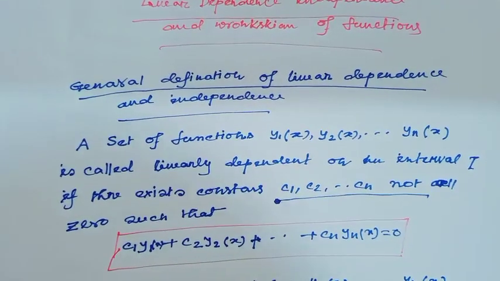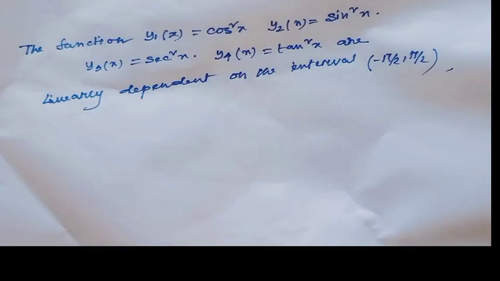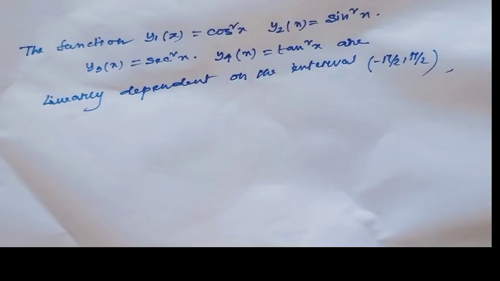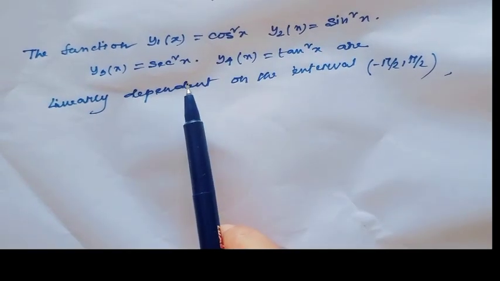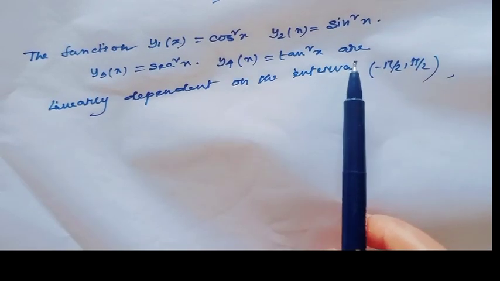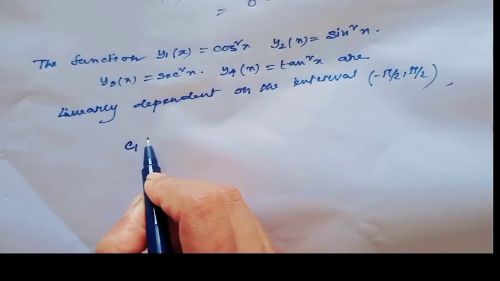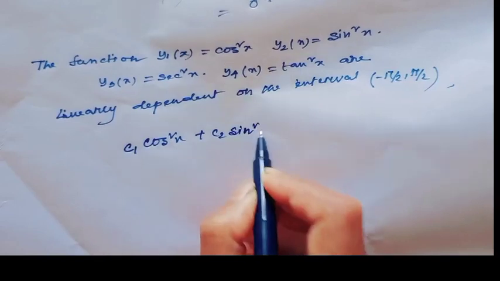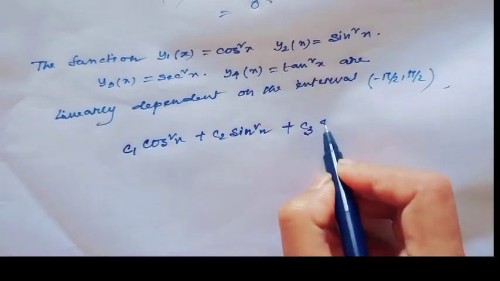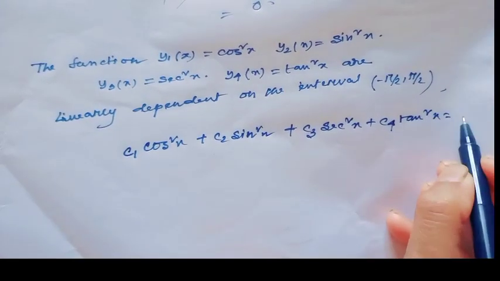I hope all my viewers have understood this concept. Now I will consider four functions: y1(x) equals cos square x, y2(x) equals sin square x, y3(x) equals sec square x and y4(x) equals tan square x. These are linearly dependent on the interval minus pi over 2 to pi over 2. For this, consider c1 cos square x plus c2 sin square x plus c3 sec square x plus c4 tan square x equal to 0.